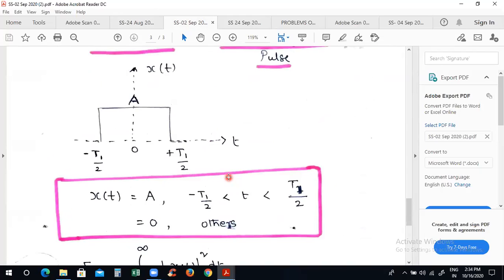This is an aperiodic signal because it is not repeating its pattern. Actually, the particular rectangular pulse is from -t1/2 to +t1/2, and it is maintaining constant A. Is there any repetition on both sides? No, there is no repetition before -t1/2. There is no repetition after t1/2. So therefore, it is having only one.